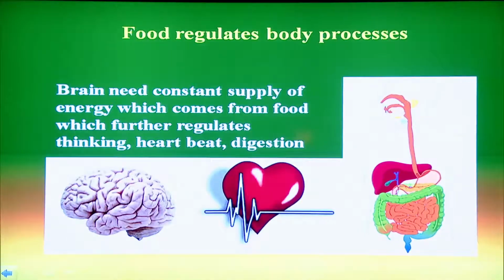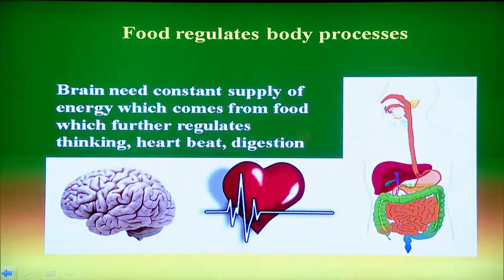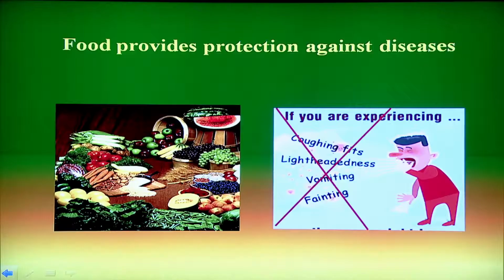Food regulates our body processes. What does it do? The brain needs a constant supply 24 hours a day, and where does it come from? It comes from the food, and the brain regulates all the processes like heartbeat and digestion, which you may not realize, but food regulates your body processes. Food provides protection against disease.